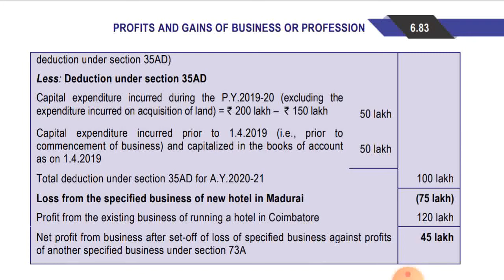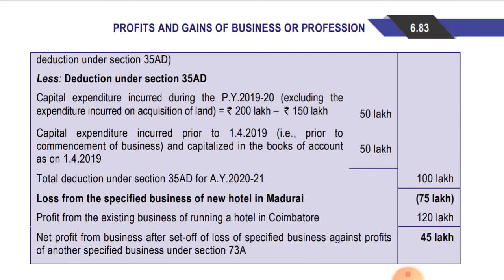So loss from specified business of new hotel in Madurai is 25 lakhs. Okay, profit from existing business of running a hotel in Coimbatore is 120 lakhs. So net profit, it will be adjusted as the hotel in Coimbatore is also a 2-star and above hotel, and it is a specified business.